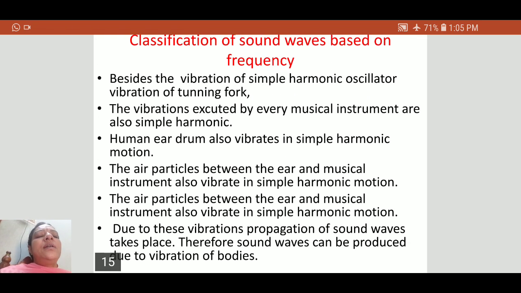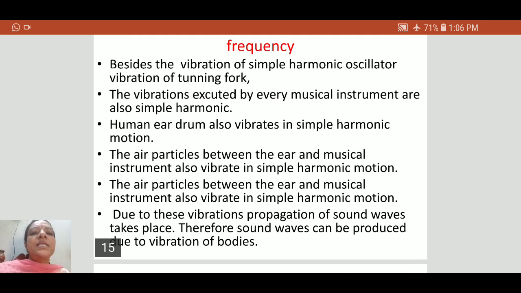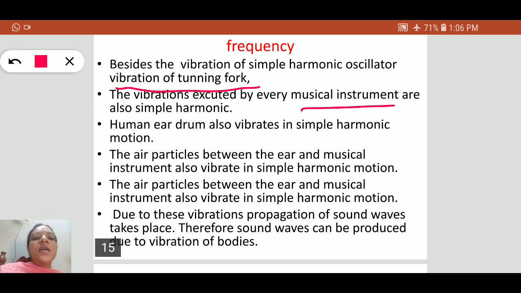After understanding simple harmonic motion, let us understand the classification of sound waves based on frequency. Besides the vibration of a simple harmonic oscillator, such as a tuning fork or a musical instrument, our human ear drum also vibrates in simple harmonic motion.